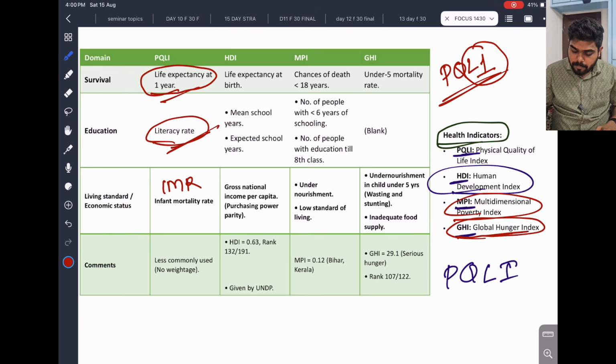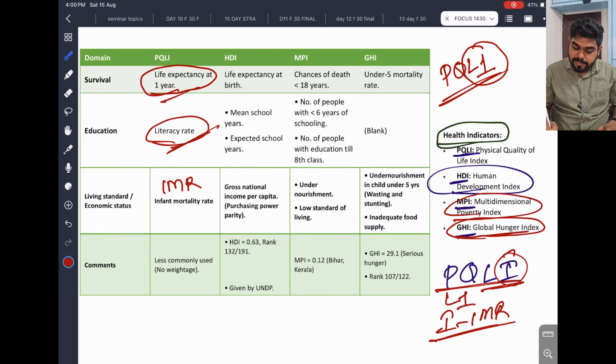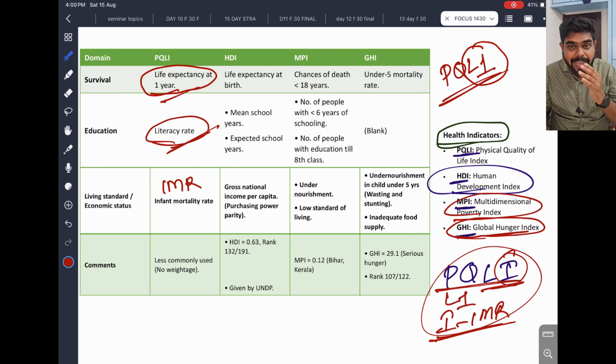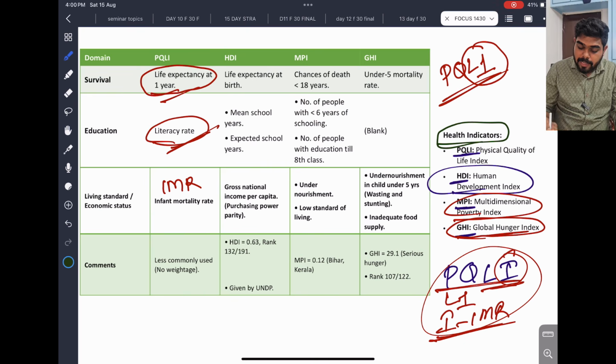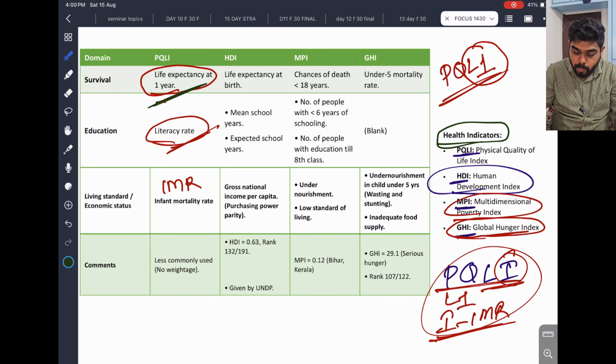This is important in PQLI. Now life expectancy at 1 year is very important. Don't miss this point, because in the question they will test this point.